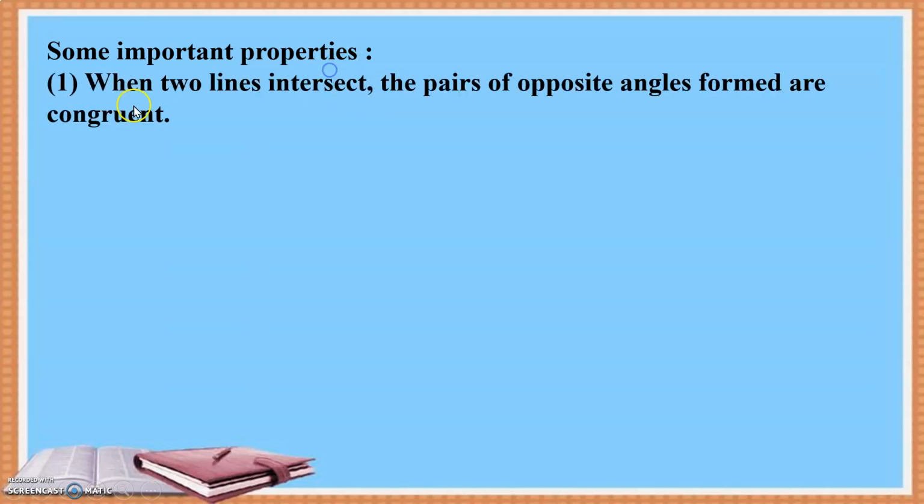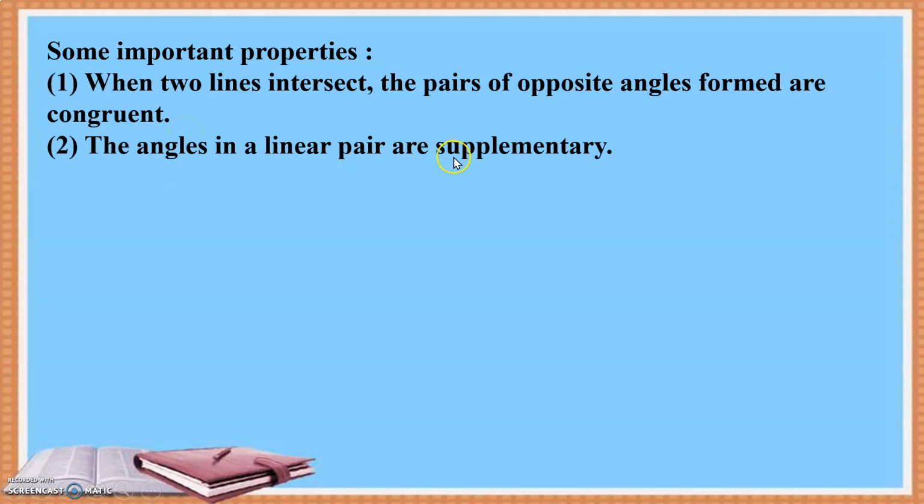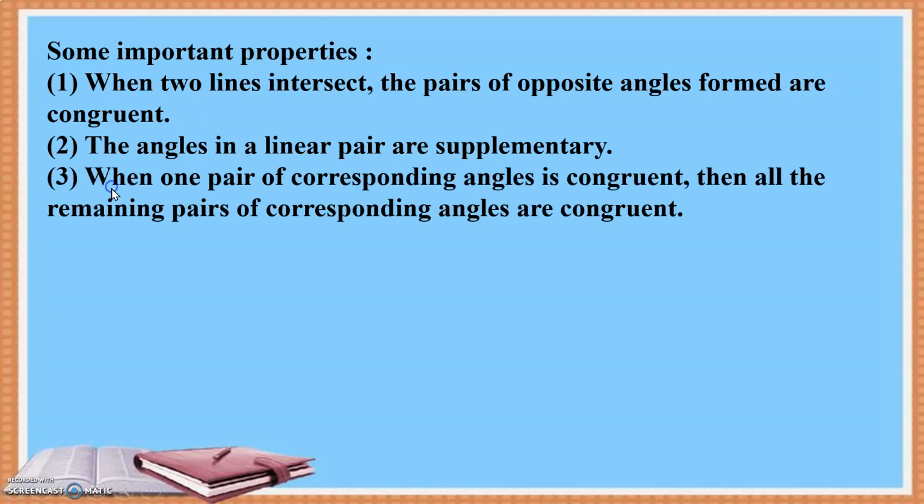Let us quickly summarize what we have learnt about corresponding angles, interior angles and alternate angles. When two lines intersect, the pair of opposite angles formed are congruent, that is, vertically opposite angles are congruent. The angles in a linear pair are supplementary, that means they always add up to 180 degrees. When a pair of corresponding angles is congruent, then all the remaining pairs of corresponding angles are congruent.